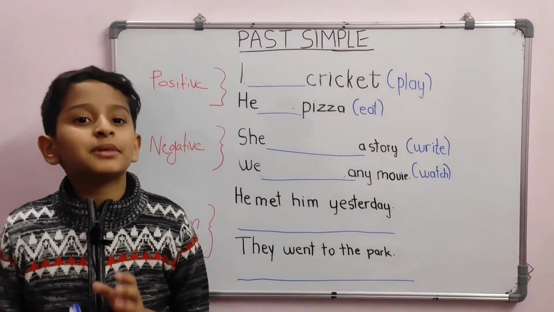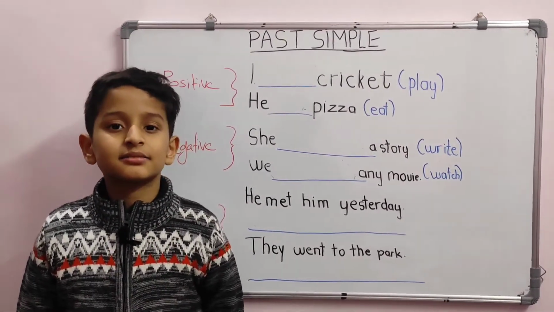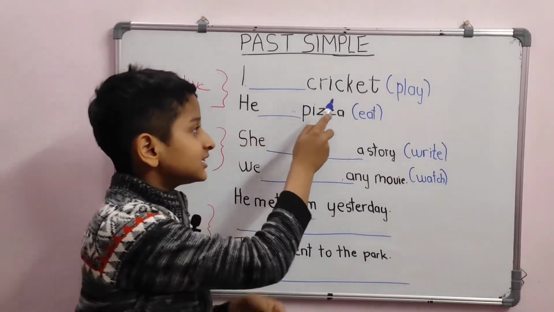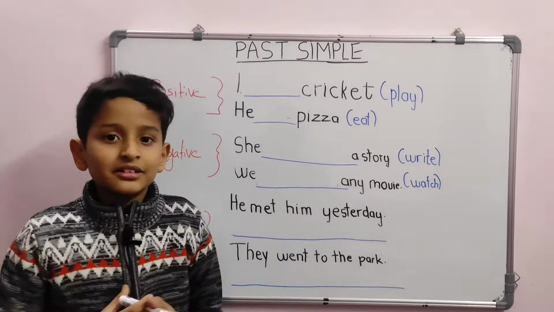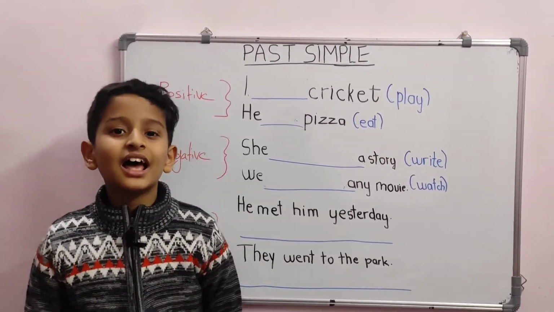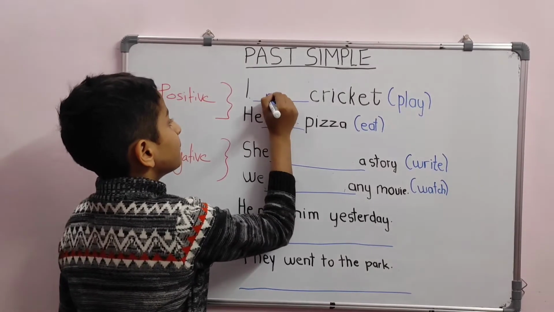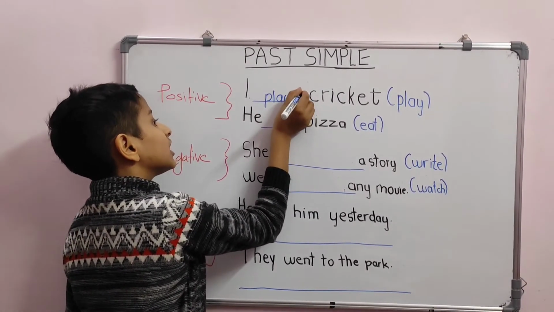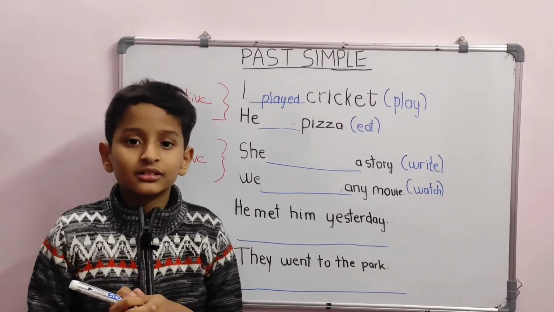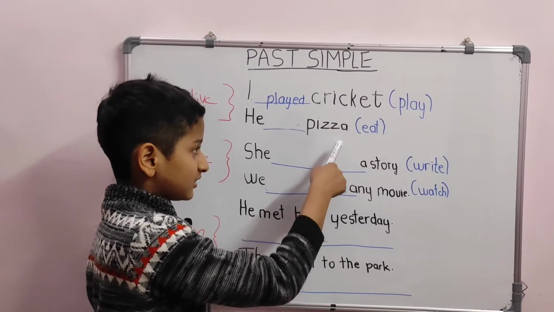Let us do some practice. Let us start with positive sentences. I dash cricket. The verb here is play. What is the answer? Yes, it is I played cricket. He dash pizza.